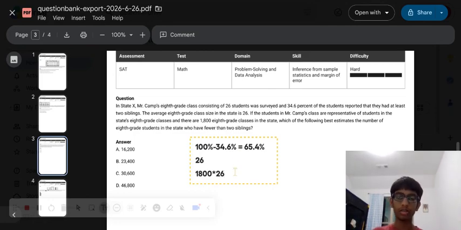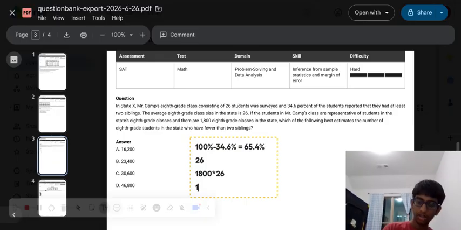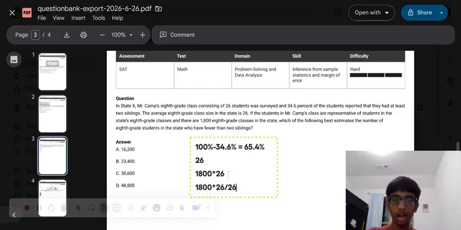So it would take 1,800 of Mr. Camp's 8th grade classes in order to represent the state.